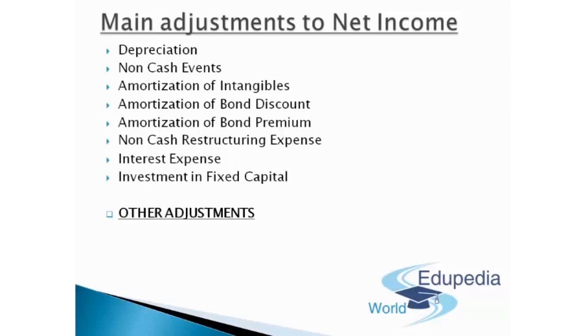Apart from that, there are some other adjustments too, which is preferred dividends. So guys, if a firm has preferred dividends, preference shareholders, then we would add the preferred dividends to obtain the free cash flows for the firm, because preference holders are the ones who constitute into free cash flows for the firm. We are not talking about free cash flow for equity. While doing it for equity, we'll have to subtract them. But in case we'll be calculating free cash flows of the firm, the entire firm, then the preference dividend has to be added back, because net income is net of preference dividend.